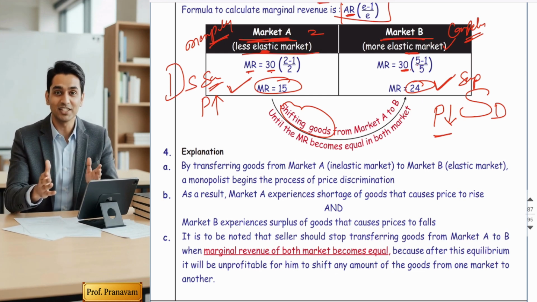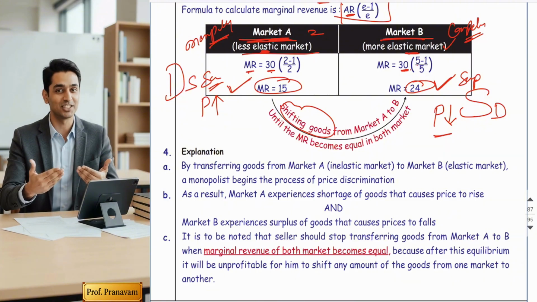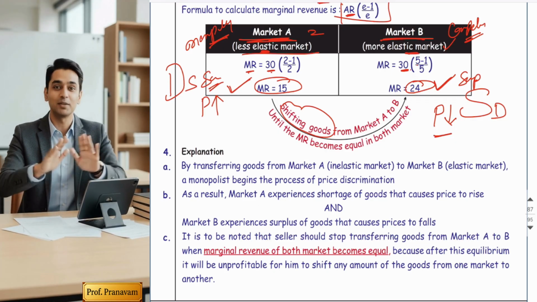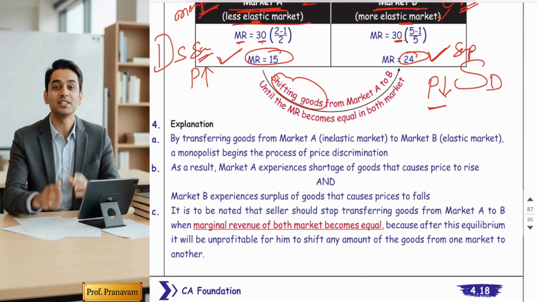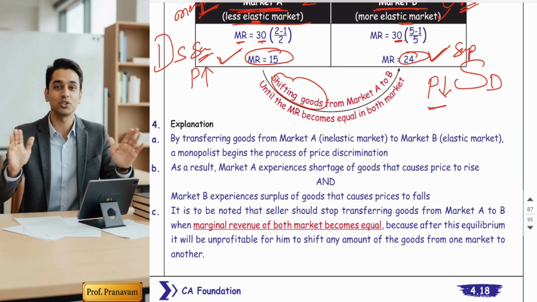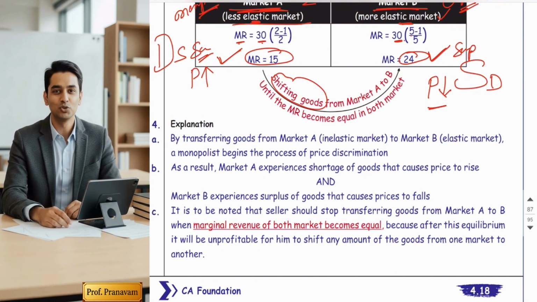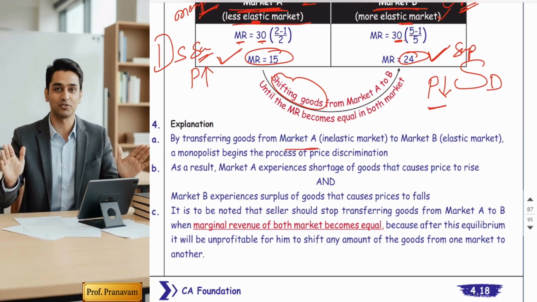So sir, by shifting goods from market A to market B and creating scarcity in market A, the more goods he shifts from market A to market B, the more he will be able to increase prices. Yes, but friends, it is not an unlimited cycle. He has to stop shifting goods and creating scarcity. It has some limit. So when to stop shifting goods from market A to market B? The monopolist will continue until the marginal revenue of both markets becomes equal.